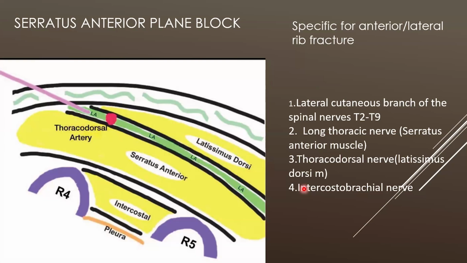Now, whatever I have shown in this schematic diagram is the plane between the latissimus dorsi and the serratus. Can we go between the serratus and intercostal? Yes, sir. In the recent literature there are two serratus anterior plane blocks: the superficial serratus anterior plane block and the deep serratus anterior plane block.